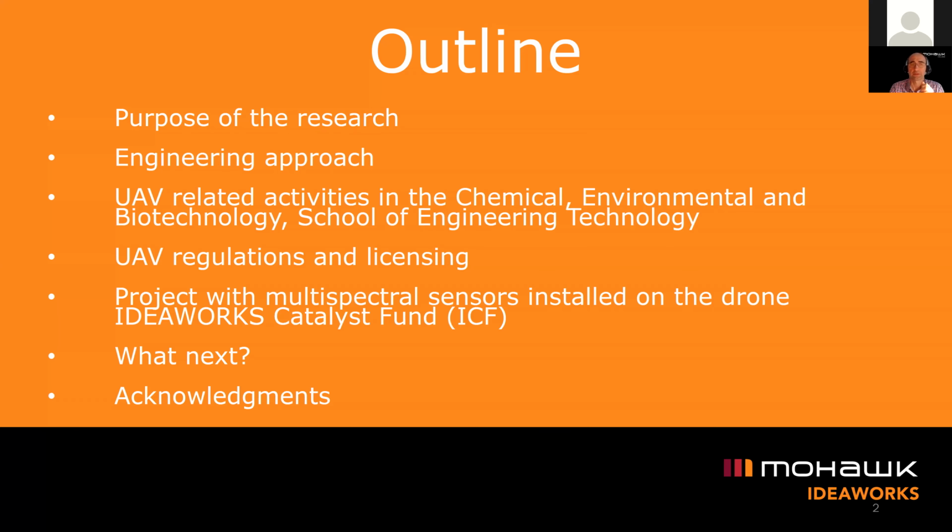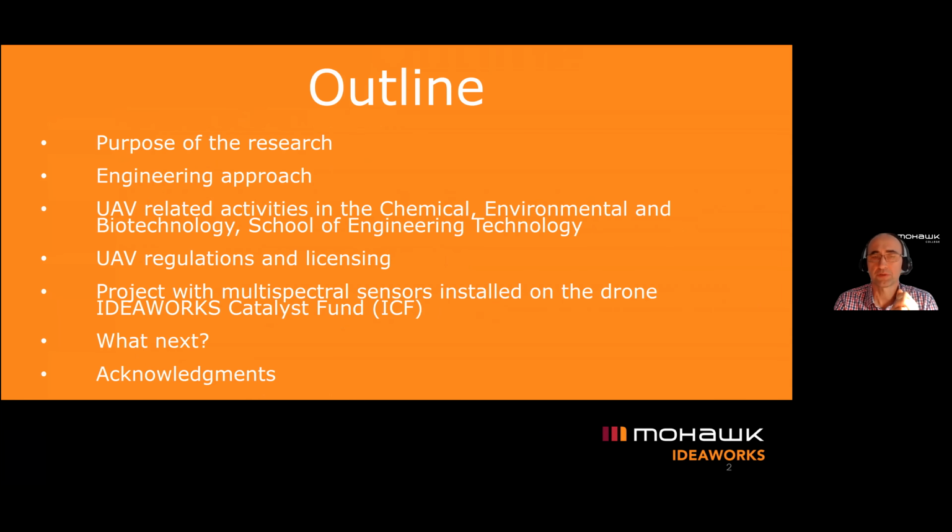Then I will briefly describe the approach that we take to a few of the projects that we run in our department. Then I will show you a few additional small projects that were done mostly by the students under my guidance.